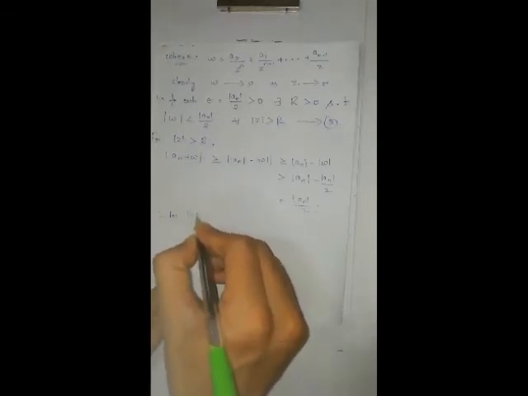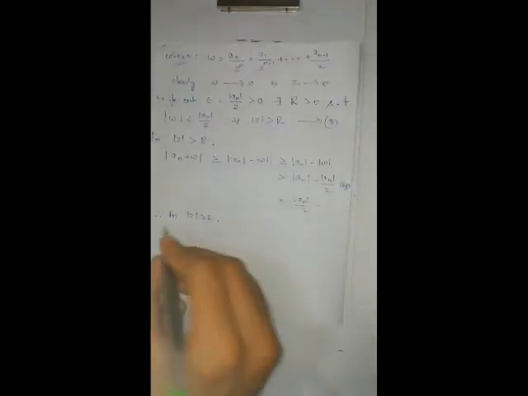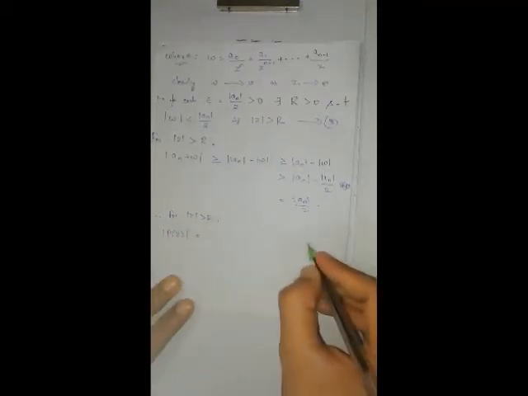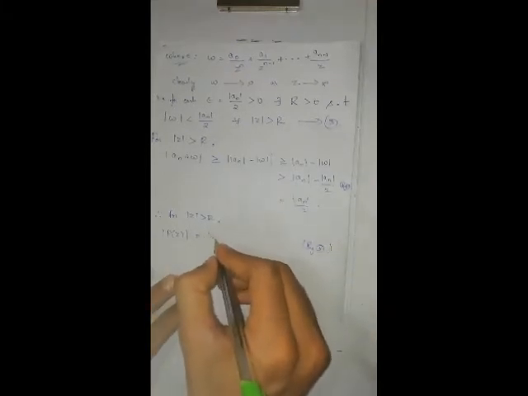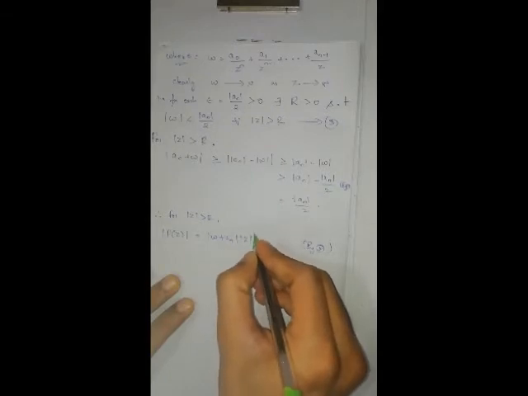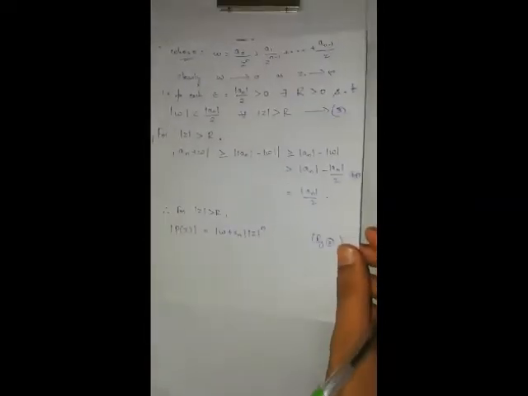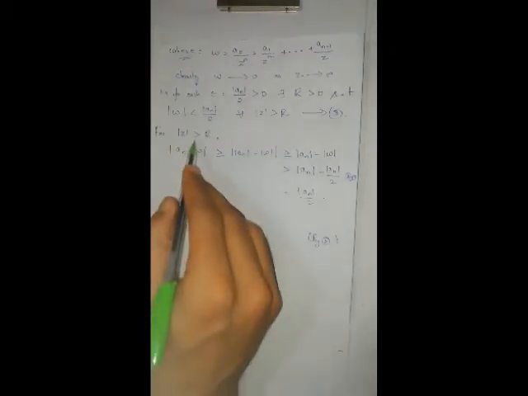Therefore, for modulus of z greater than r, how did I get this one? By equation number 3. Modulus of p of z, what is p of z by equation number 2? Modulus of w plus an into modulus of z to the power of n. But in modulus of z greater than r, what we got?